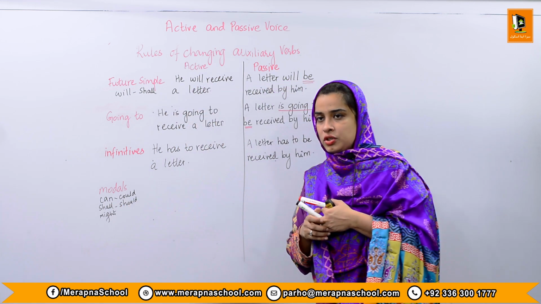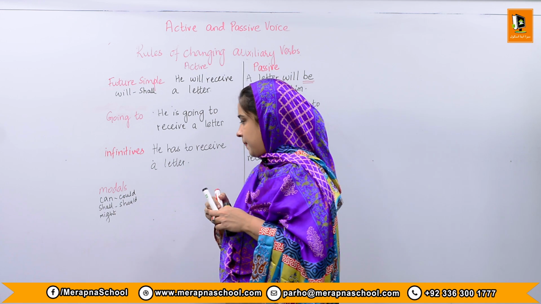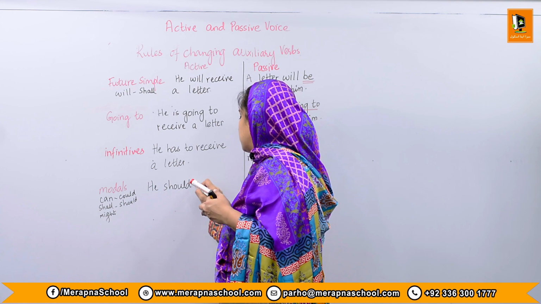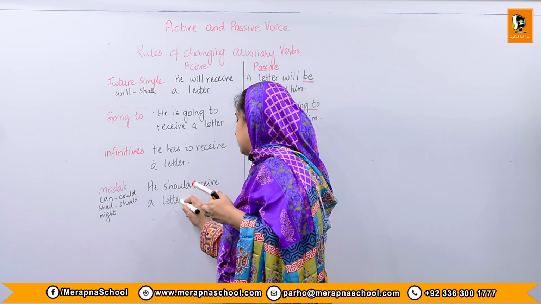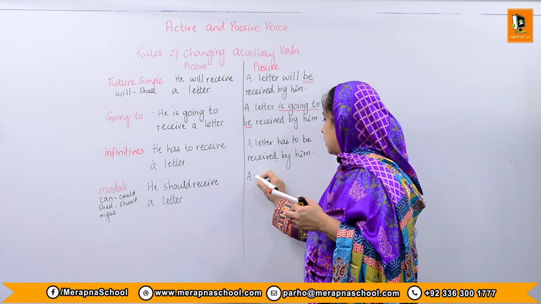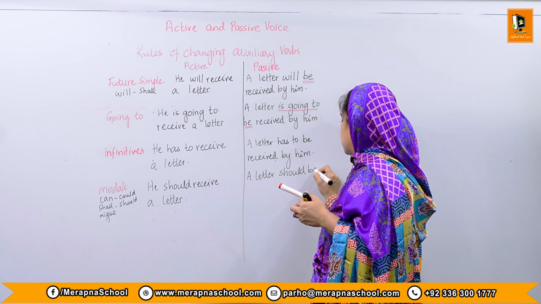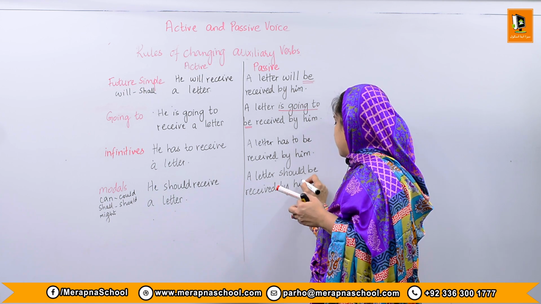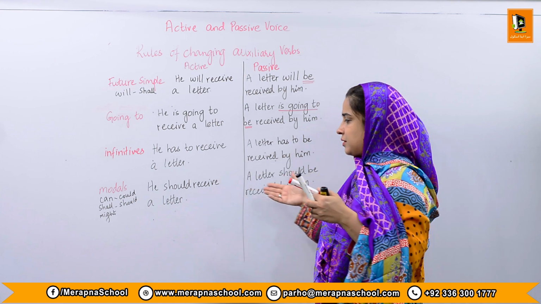So how are you going to change active sentences having modal verbs, like he should receive a letter? Simple: a letter should be received by him. So in this way, we are going to change the modal verbs into the passive voice.